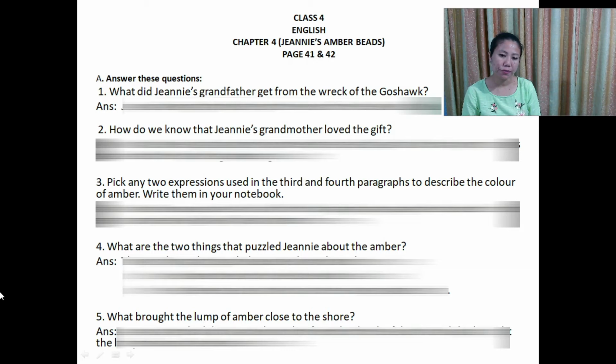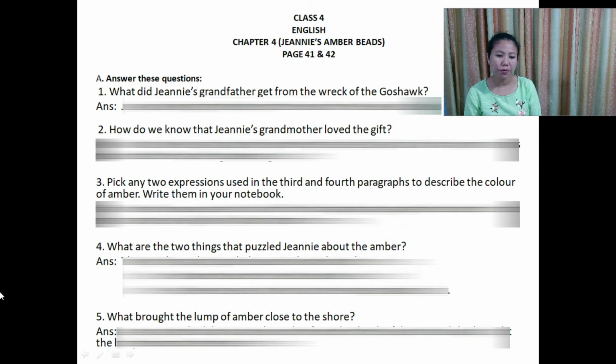Question number 4. What are the two things that puzzled Janie about the amber? The two things that puzzled Janie about the amber are 1. How the amber came to be on the seashore, and 2. How the bees, the moths, and the other creatures had got inside.